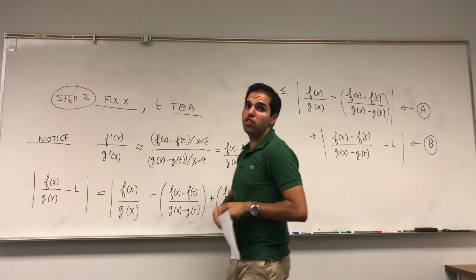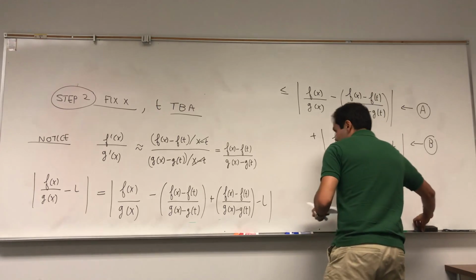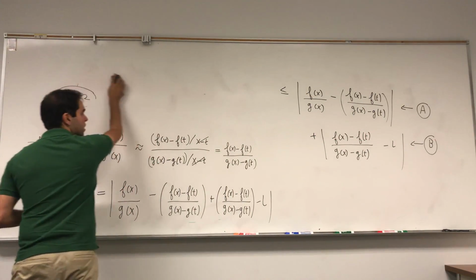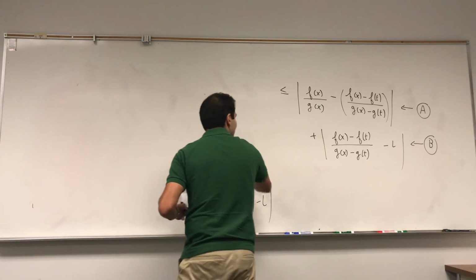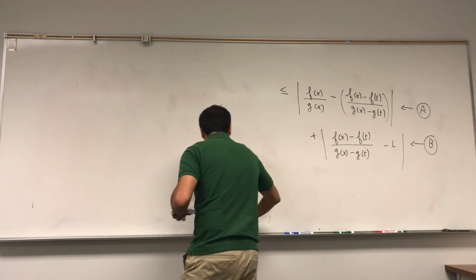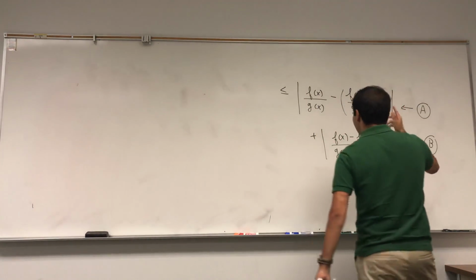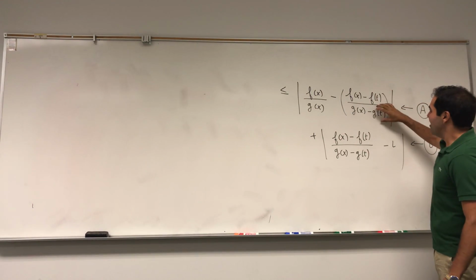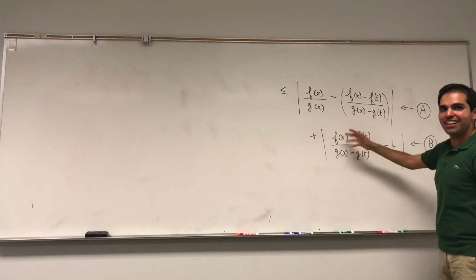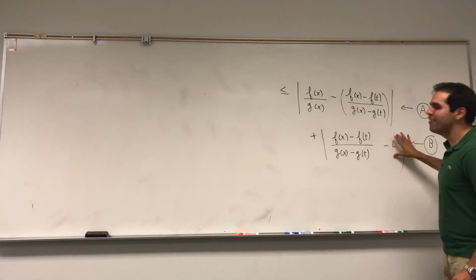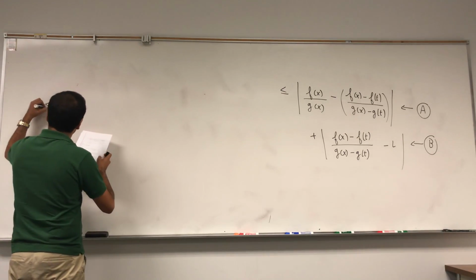And notice we still don't know what t is. So far everything works with general t. And again, remember our goal is to get an epsilon at the end. So we want to show that those terms are small, which again makes sense. Later, this will be small and this will be small, so this whole difference should be small. This is sort of like the derivatives, and we know that the derivatives go to L. So we're good.